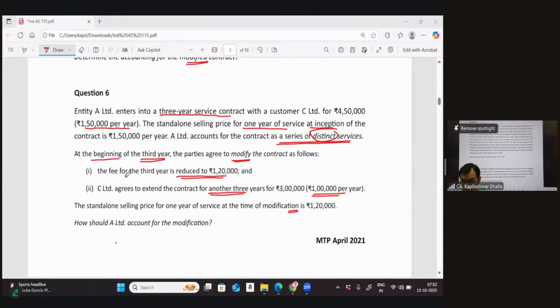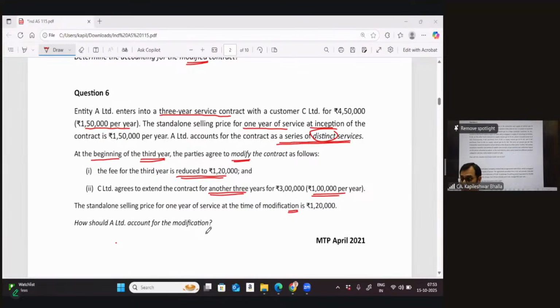Or do you think this will be considered as a termination of the existing contract and we are going to consider a prospective accounting? Let's get the inputs at your side. I'm yet to get answers on that. Tricky, is it? Okay, so we're given that it is a separate contract.